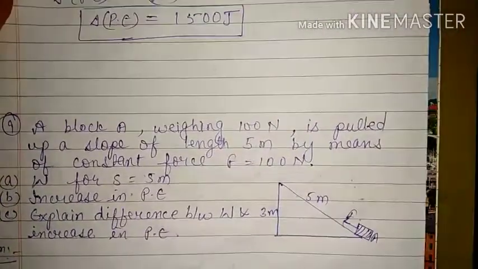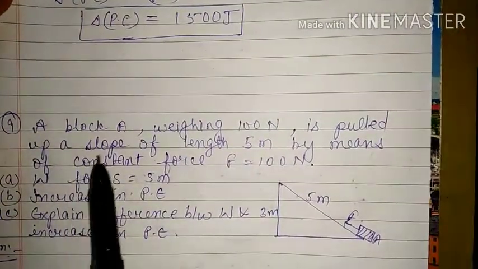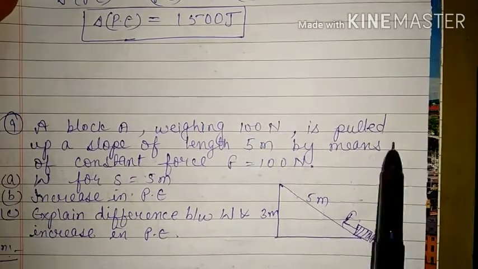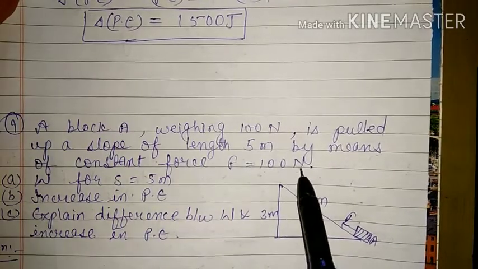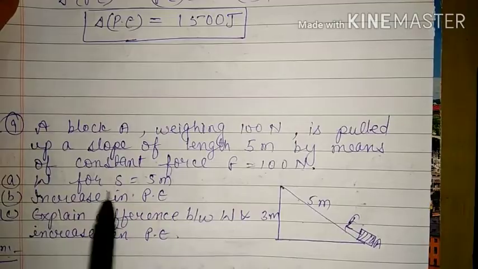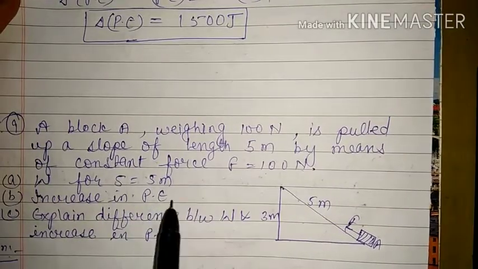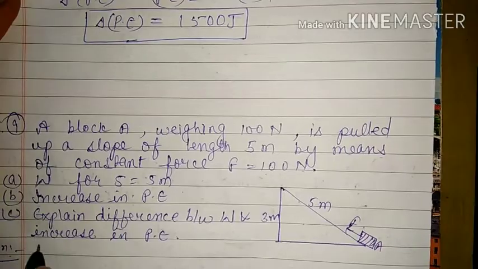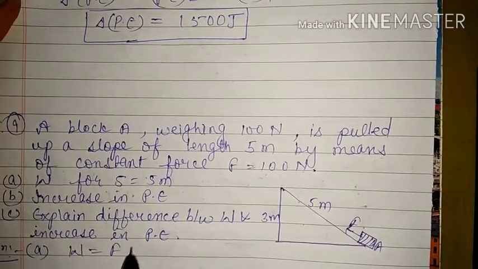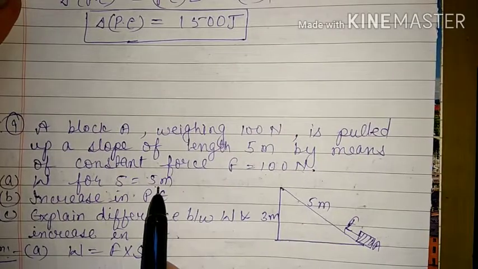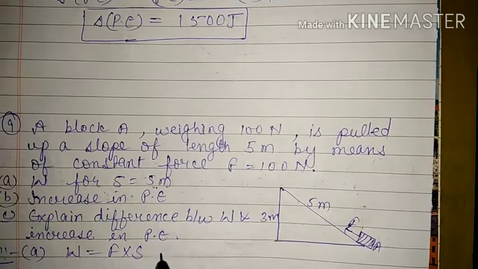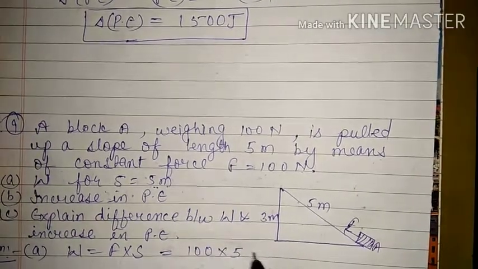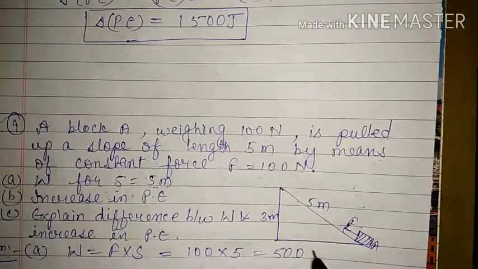Now we will see our next question, that is question number 9. So in question number 9, a block A weighing 100 Newton is pulled up a slope of length 5 meter by means of constant force F is equal to 100 Newton. Work done for displacement, this is S, displacement is equal to 5 meter. This is our first question, and we know that work done is equal to F into S. Especially he has mentioned that we have to take displacement that is equal to 5 meter. So that means it is 100 into 5, that is equal to 500 Newton. Work done, that means joule.